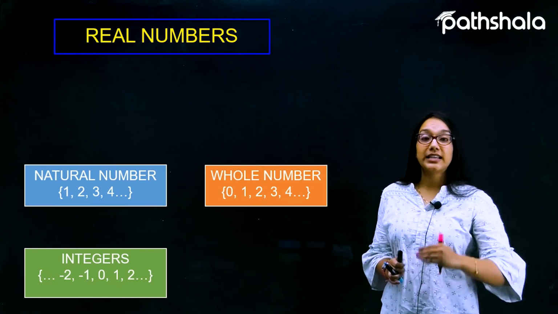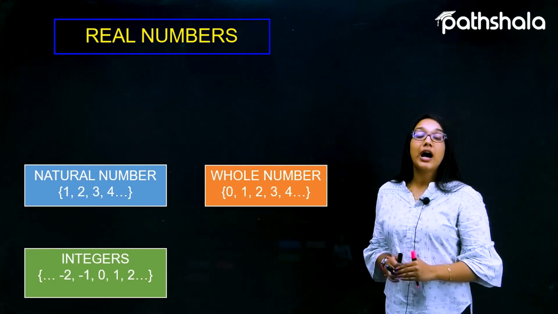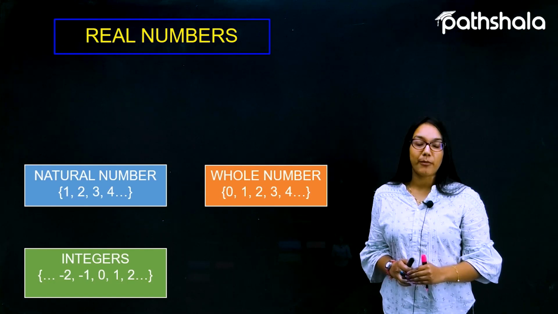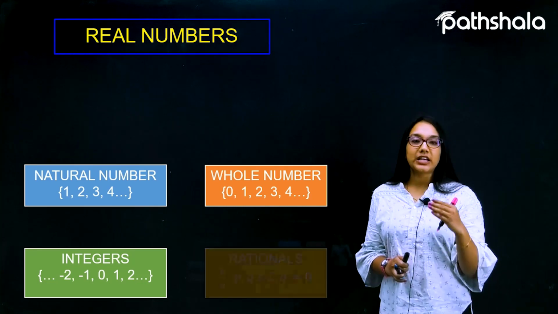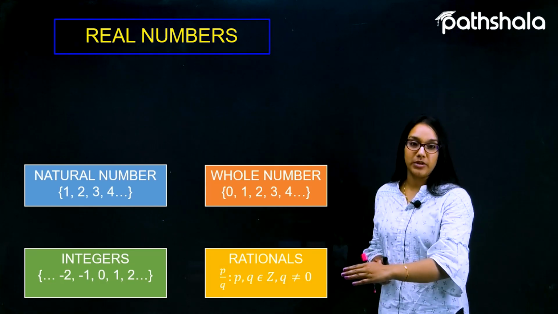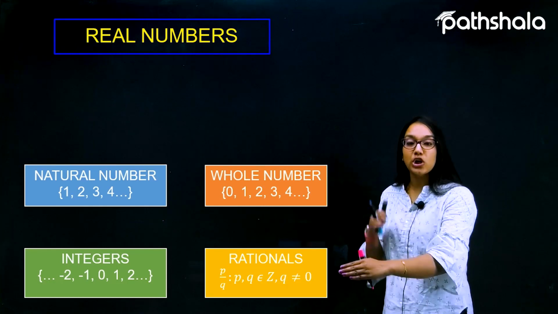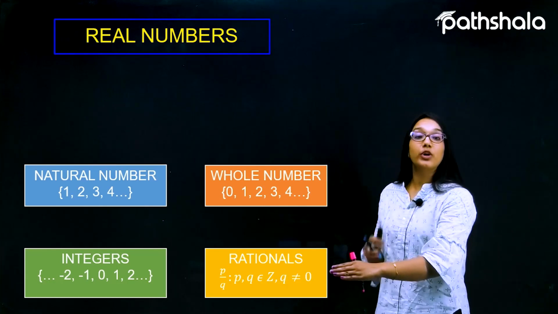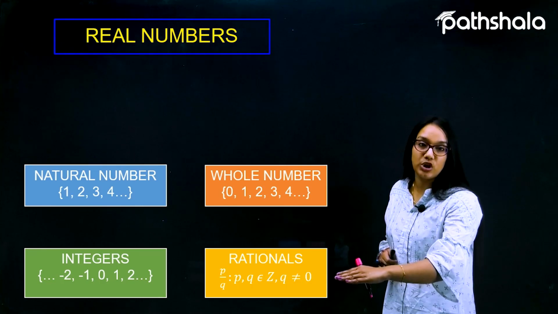Now let's move on to another representation of numbers which can be written in the form of P by Q, and such a representation is called the rational numbers. In the P by Q form, P is an integer, Q is an integer, with the condition that the denominator cannot be equal to 0.